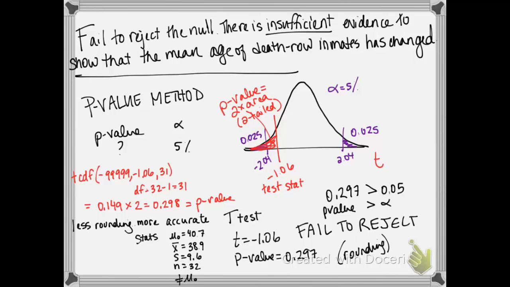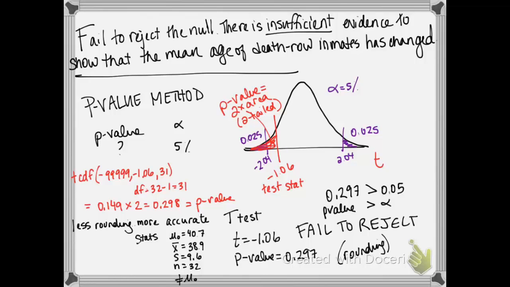So if I want to not have so much rounding and get a more accurate value, I can do a t-test. For the t-test, I'm going to use stats. Our null is 40.7, sample mean 38.9, sample standard deviation 9.6, sample size 32, and we're looking for a two-tailed test. We get 0.297.